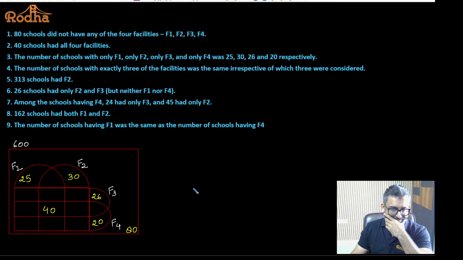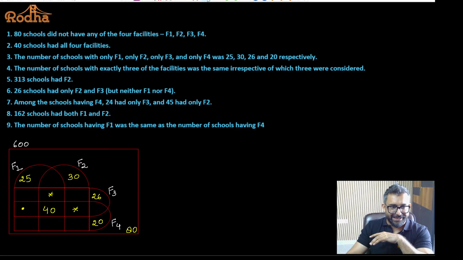What is exactly 3 here? This portion belongs to exactly 3. Why? Because this portion belongs to F1 block, F2 block and F3 block. This portion belongs to F1, F2 and F3, that is outside F4. This portion belongs to F2, F3 and F4 and outside F1 only. And this portion belongs to F1, F2 and F4 and outside F3.